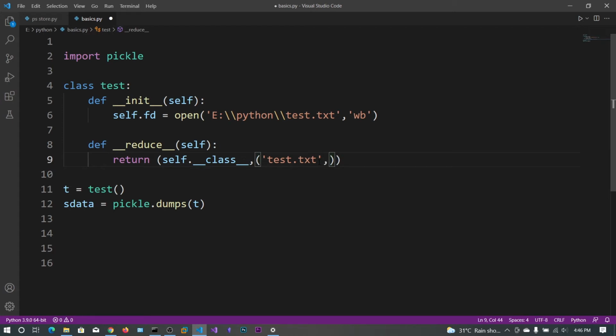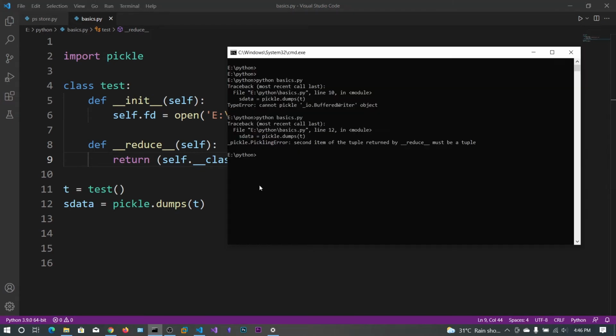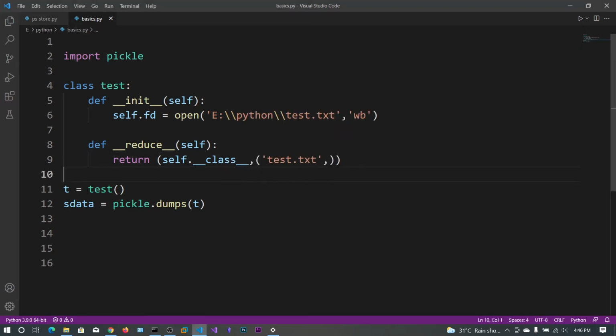Put the comma, so this will become a tuple instead of normal brackets, and you can see we serialized this entire t object for this Test class successfully.